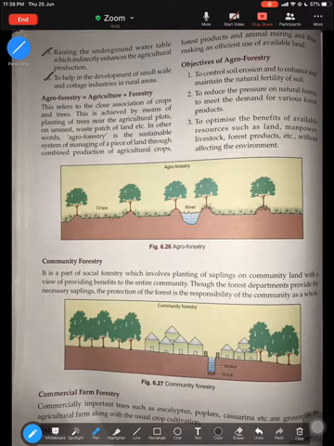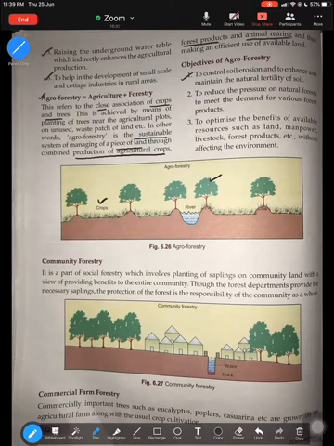Now, next is agroforestry, from the word itself, agriculture and forestry. So, what do you mean by agroforestry? It refers to the close association of crops and trees. Basically, it is a system of managing a piece of land through combined production of agricultural crops, forest products, and animal rearing. So where you engage in growing crops, as in this picture, forest, and at the same time livestock, animal rearing is also taking place. Now, what is the main goal of agroforestry?